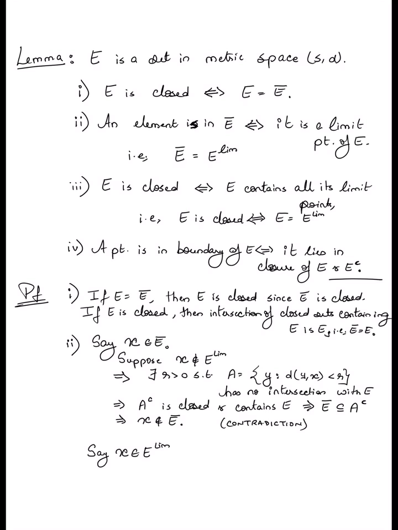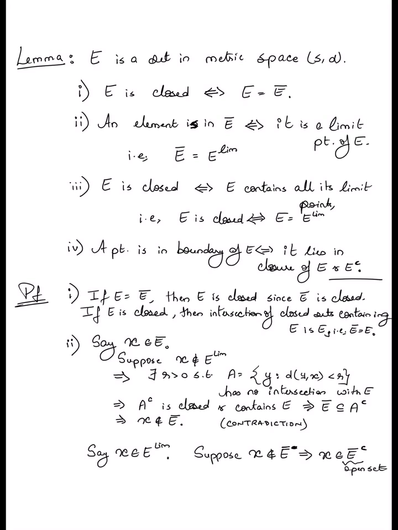So suppose X does not belong to the closure of E. Okay, again, for the purpose of getting a contradiction eventually. What does it mean to say that X does not belong to the closure? It means that X actually belongs to the complement of the closure. Okay, and this, remember, is an open set.